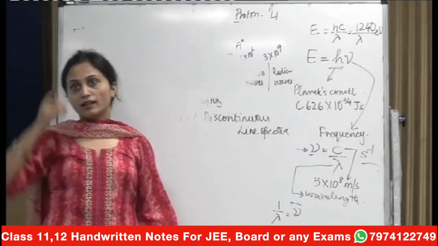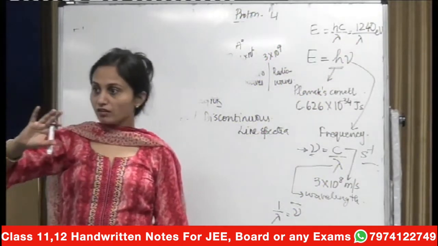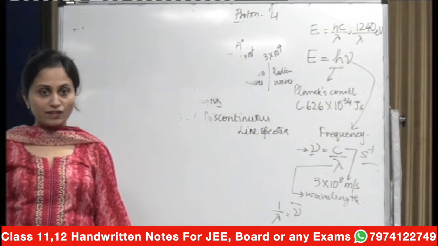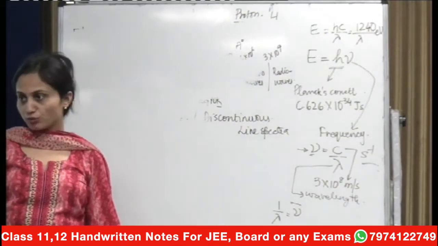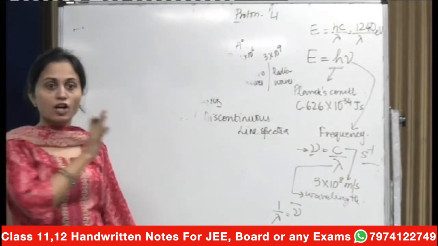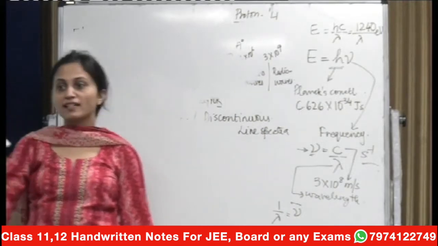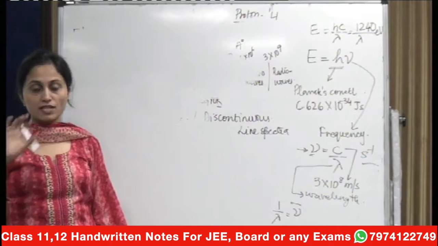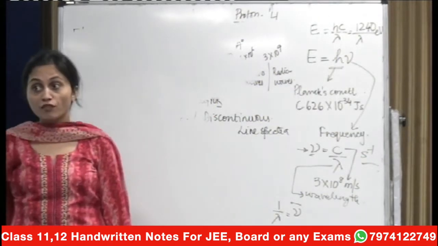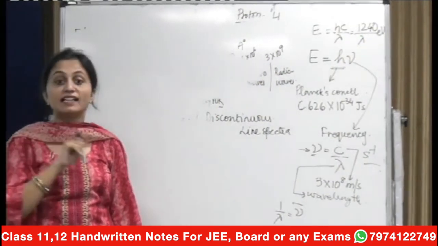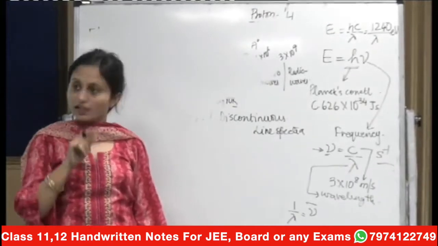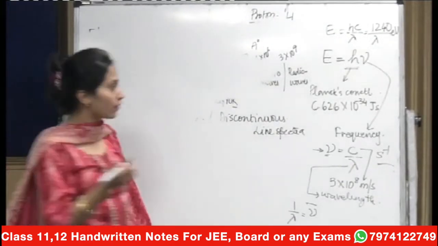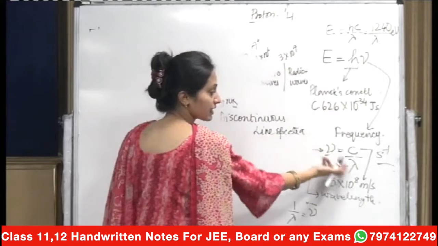Okay. You understood the spectra. You all have done one electromagnetic spectrum series. I have given you, what is that? Cosmic rays, gamma rays, X-rays, UV, visible, IR, microwaves and radio waves. So now in this case, this is the order of increasing wavelength and decreasing frequency. If wavelength is increasing, then you know of course frequency is decreasing, because they are inversely proportional.